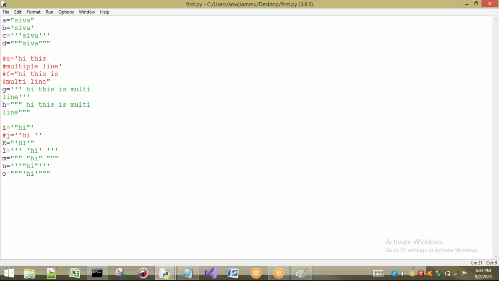where we can see how we can store multi-line and single line strings. And also we have seen how to print double quotes and single quotes. Now let us take some more examples.